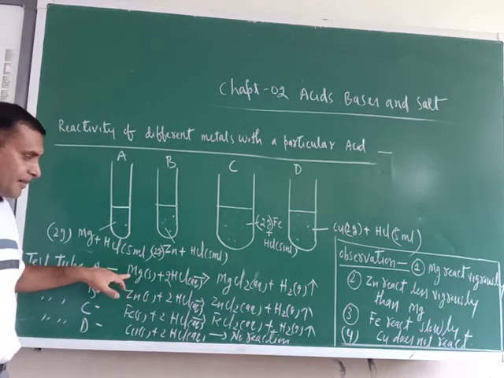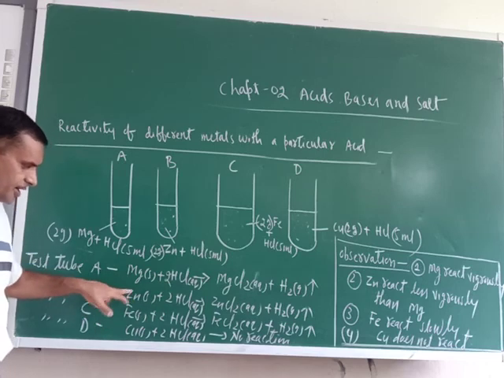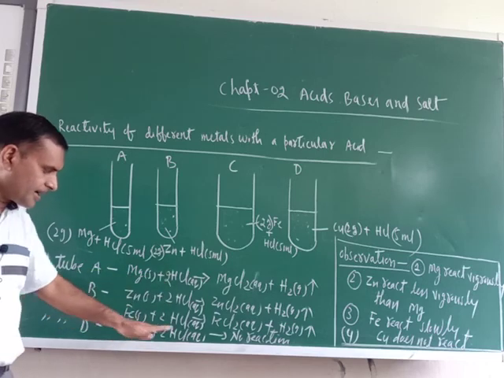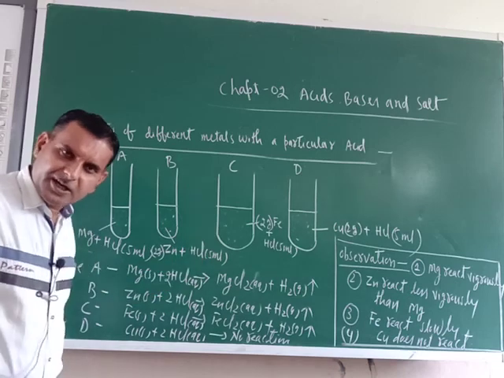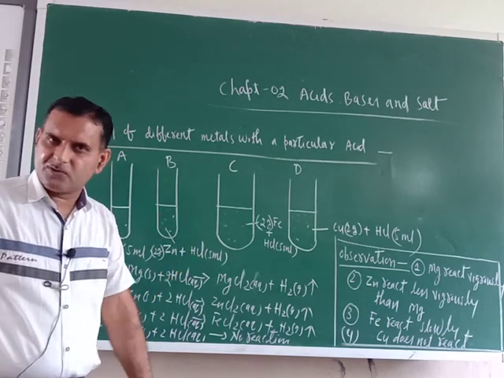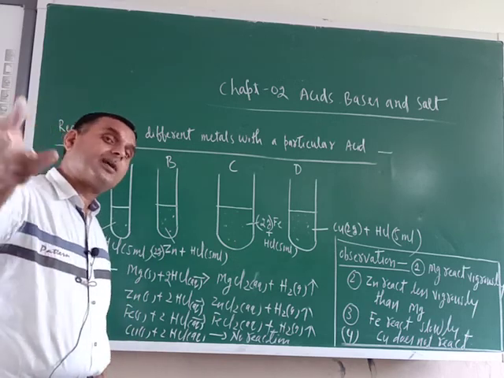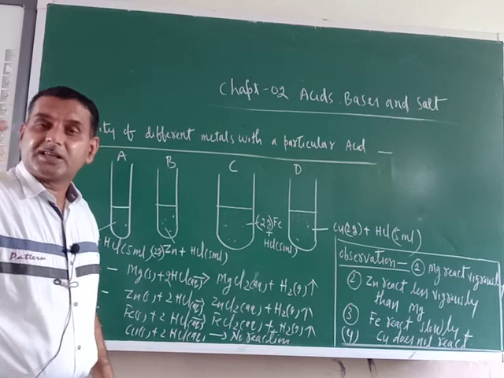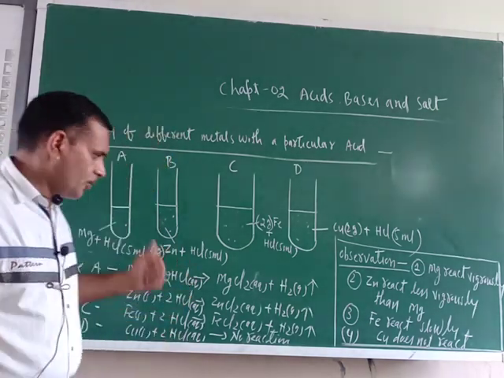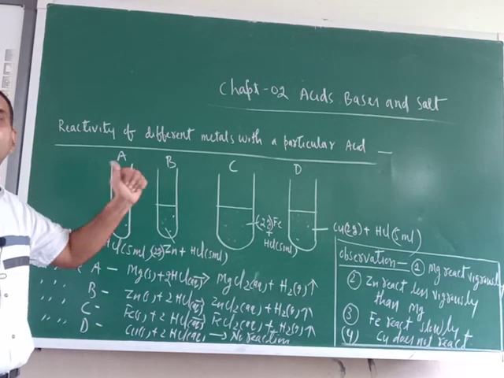Just see here, magnesium is reacting with HCl, iron and zinc are reacting with HCl, but copper does not react, because copper is placed below hydrogen in the reactivity series. That is why it does not displace hydrogen from dilute acid, or you can say it does not react with dilute acids. Our purpose is to determine the reactivity, and now let's see how we will determine it.